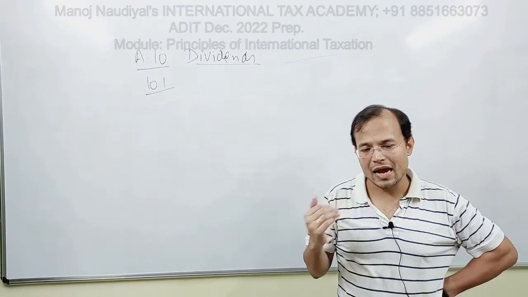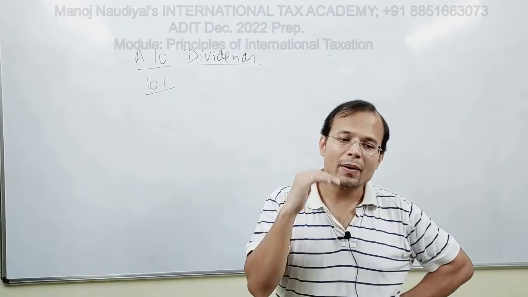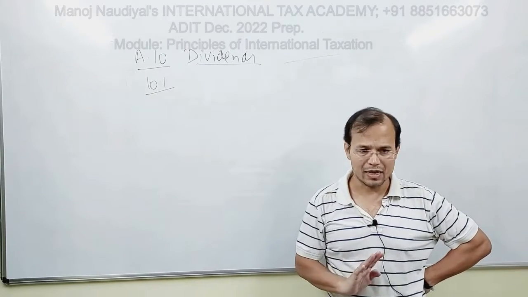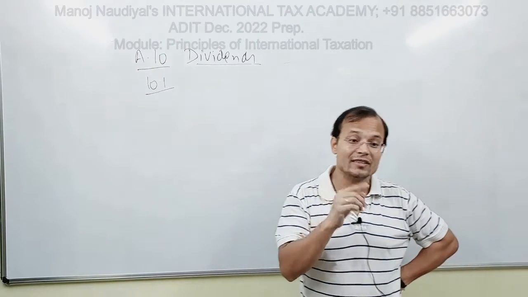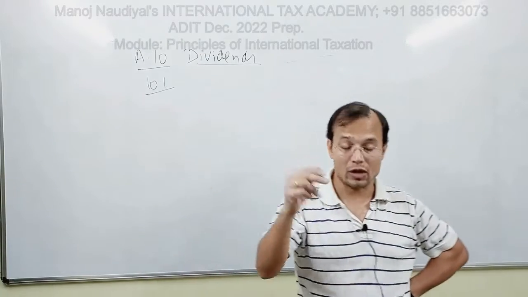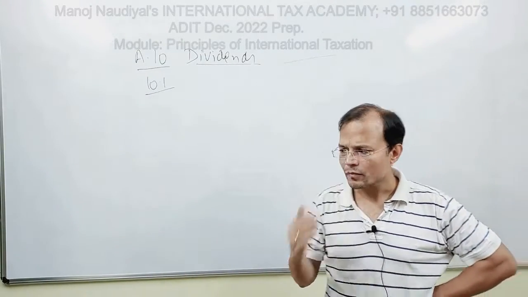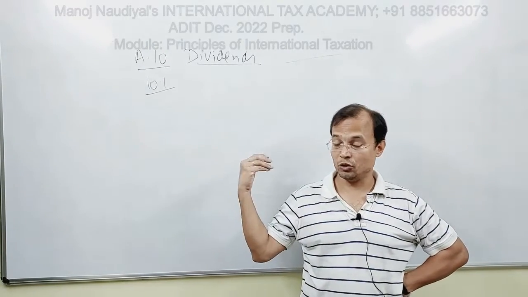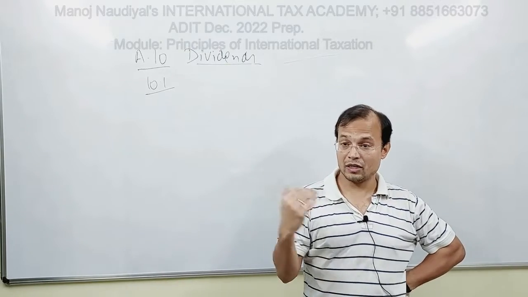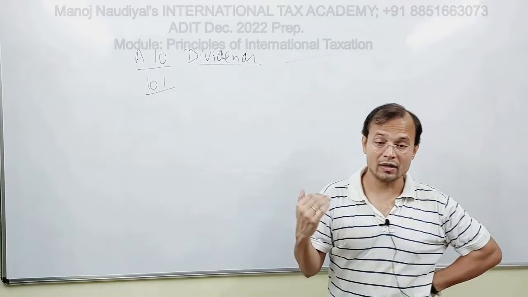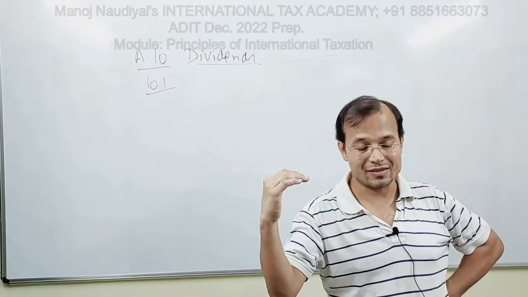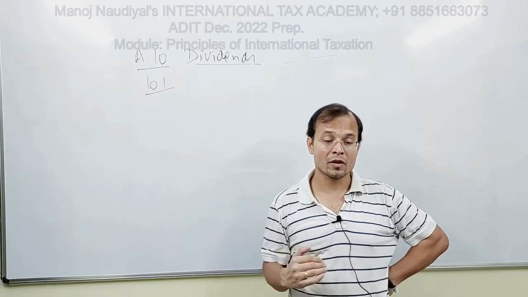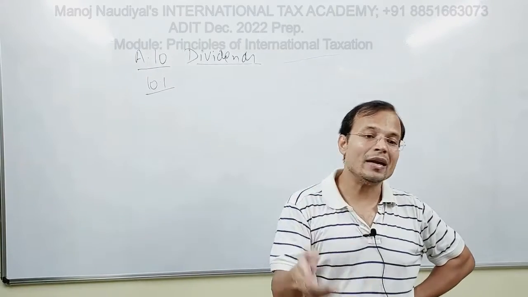Similarly, the third category of income is that income wherein the source state is again given a right to tax, but then there is a limit imposed on the maximum rate of tax which can be imposed by the state of source. And again, because the right of taxation is not an exclusive right, the resident state may also tax. Obviously, we know by the general principle, which I mentioned very clearly when we were discussing jurisdiction to tax and methods for providing relief for double taxation, that when the resident state is taxing, it becomes the obligation, the onus on the resident state to provide double taxation relief.